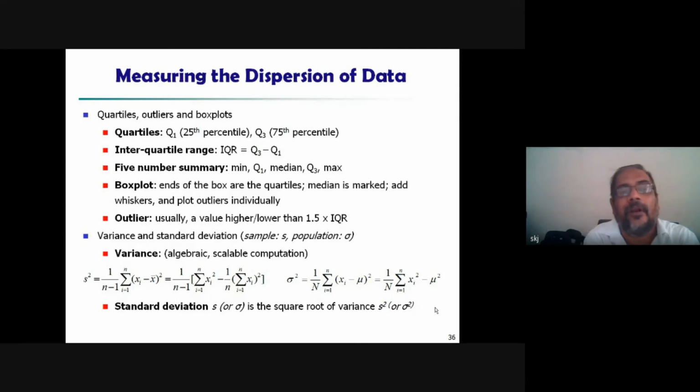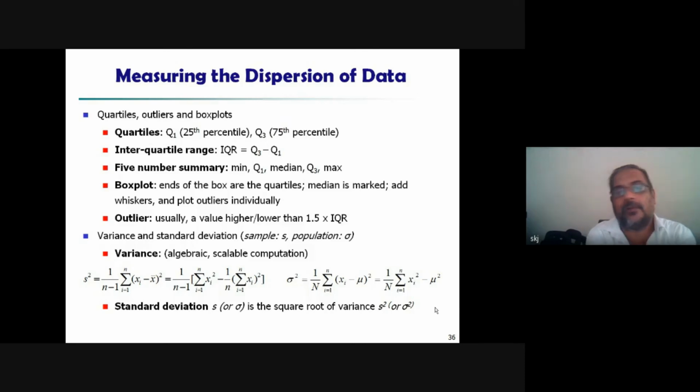Box plot: the ends of the box are the quartiles, median is marked, add whiskers and plot outliers individually. Outliers are usually a value higher or lower than 1.5 times the interquartile range, IQR.